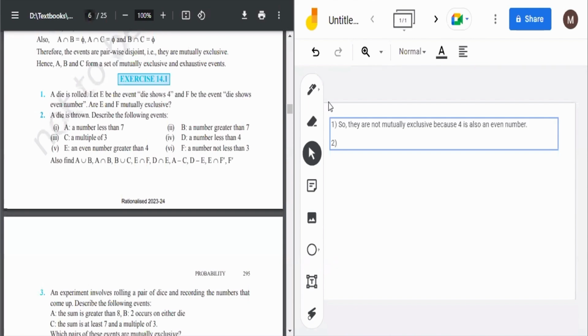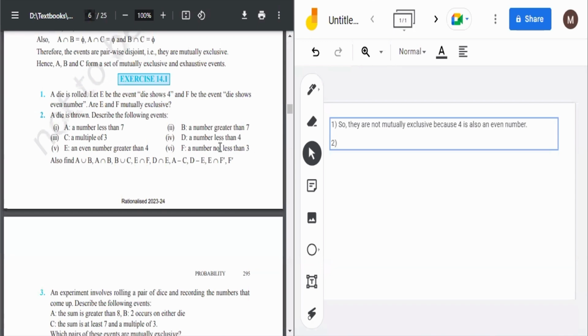ओके, सो लेट्स मूव ahead. A number less than 7, always possible. A number greater than 7, never possible. A multiple of 3, 2 times, like 3 and 6. Then a number less than 4, 1, 2, 3. An even number greater than 4, it would be only 6. And a number not less than 3, it is 1 and 2. So there are only two cases possible. Okay?